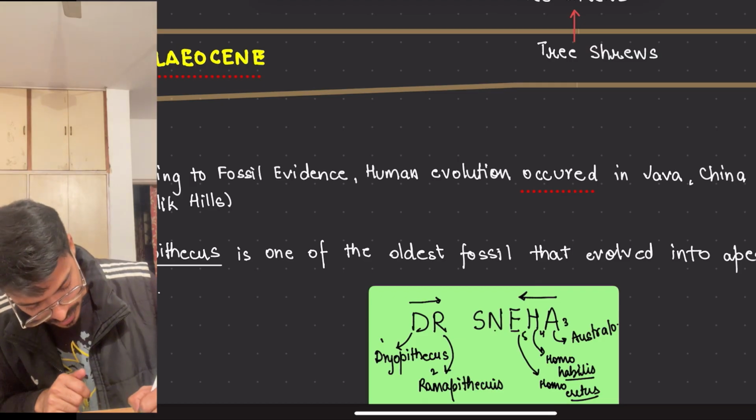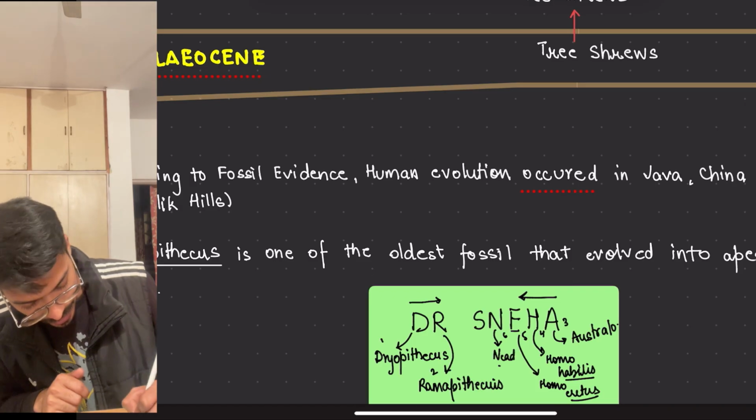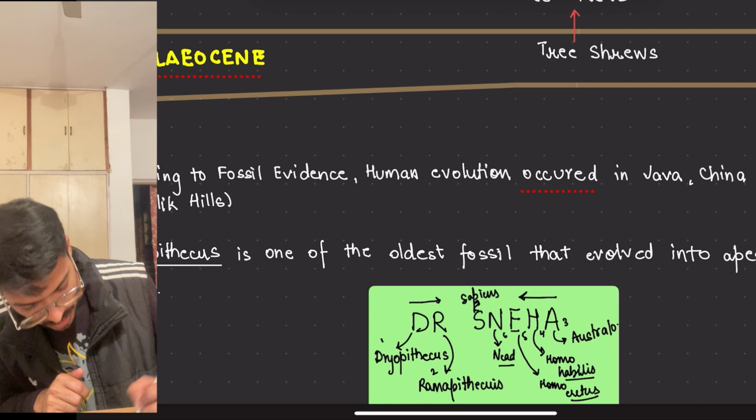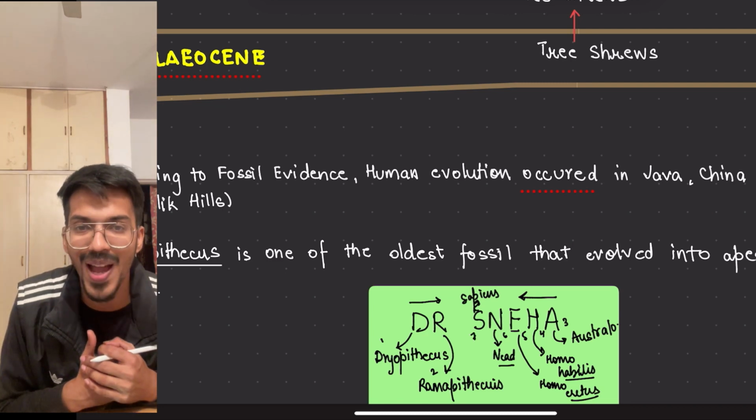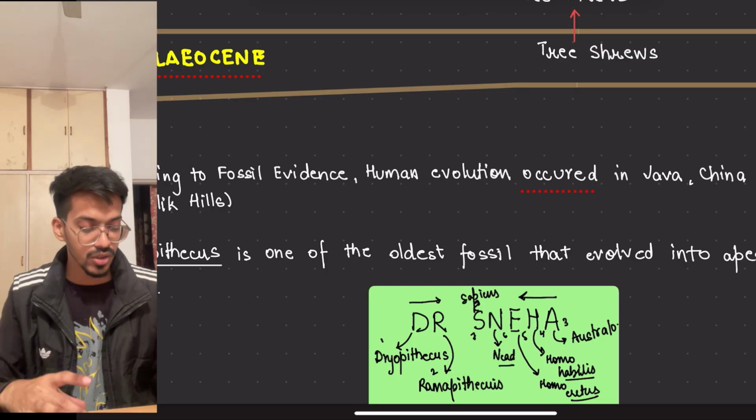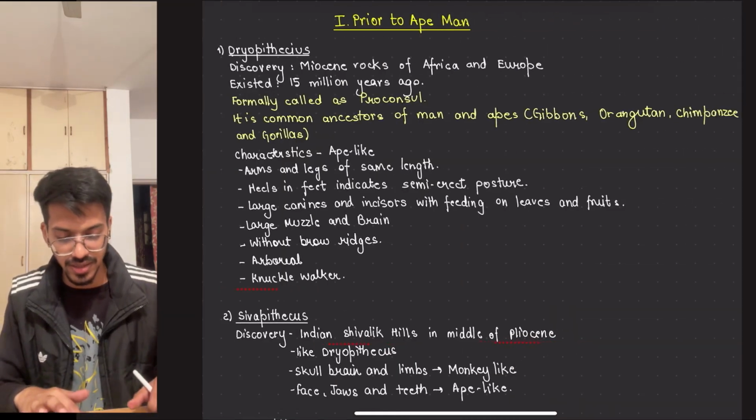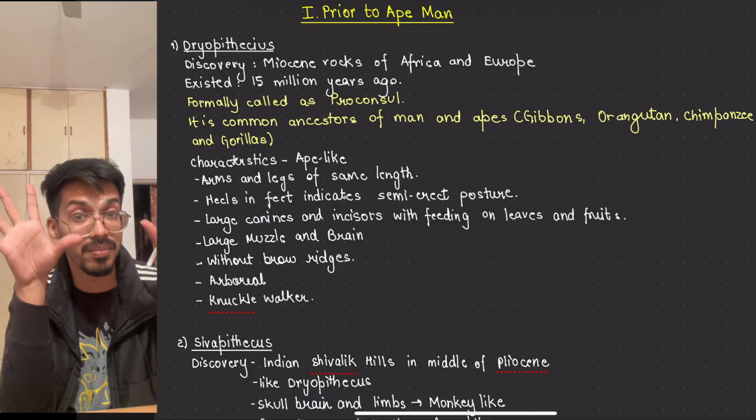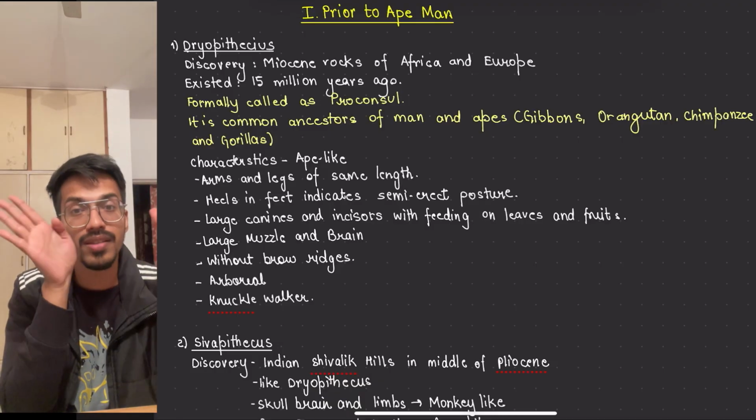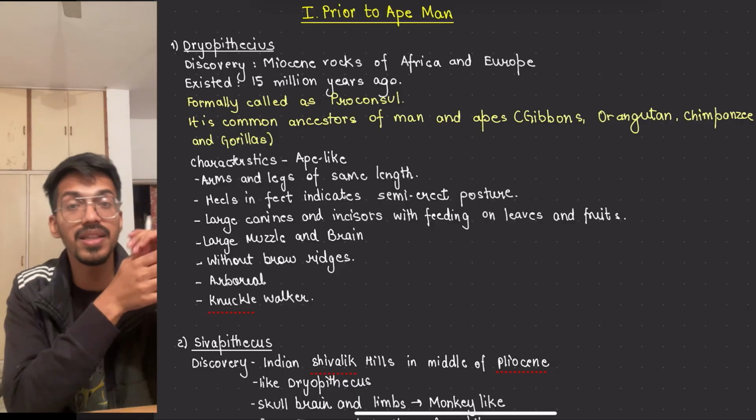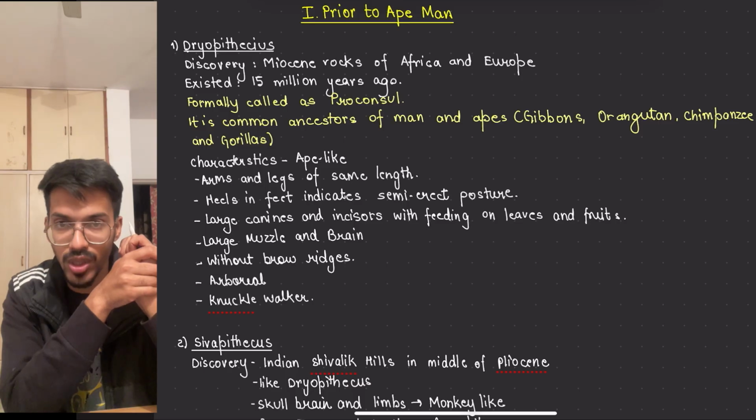Then comes the sixth, N for Neanderthals and S for Sapiens, which is the Homo sapiens, the latest one. I hope you have understood how to remember this, right? So let's see from where we started. We have divided into three parts: prior to the ape-man, before the ape-like structure, then ape and man similarity kind of fossils, and then the modern man-like fossils.